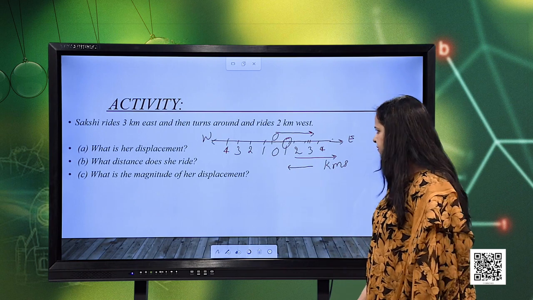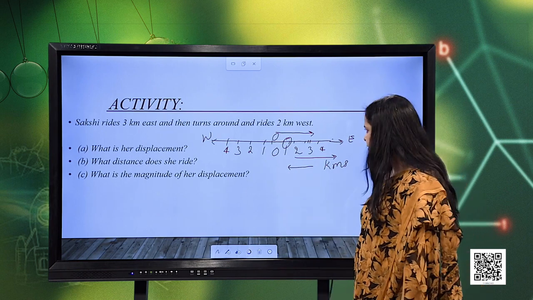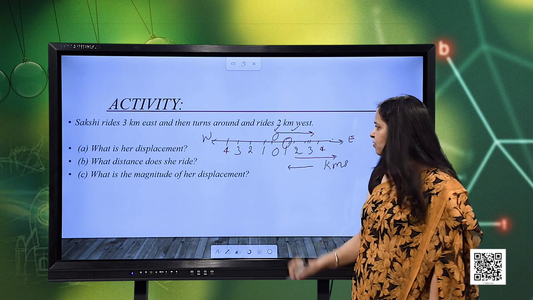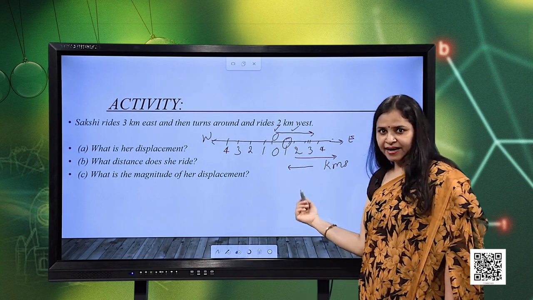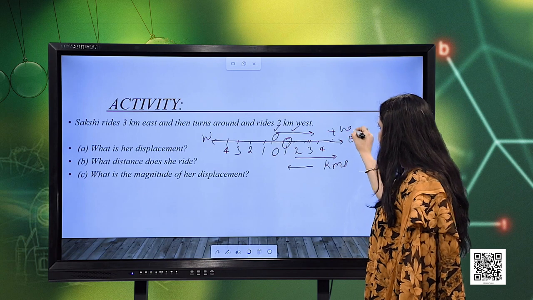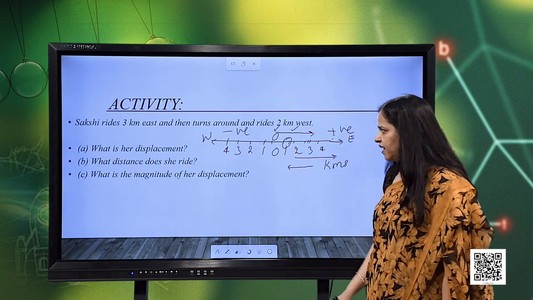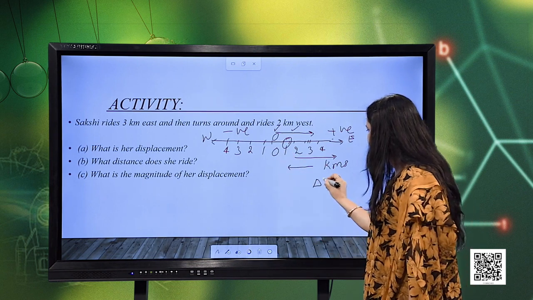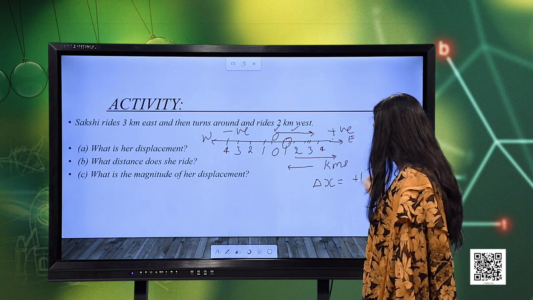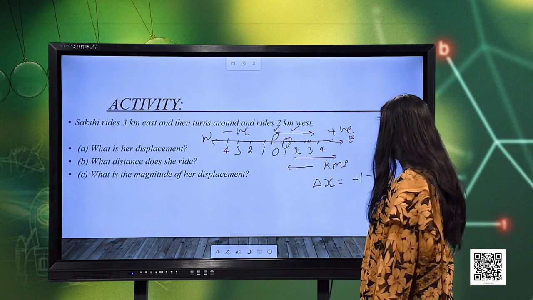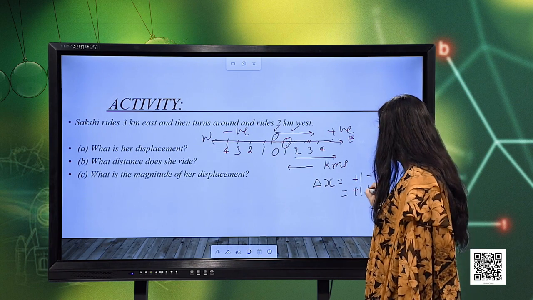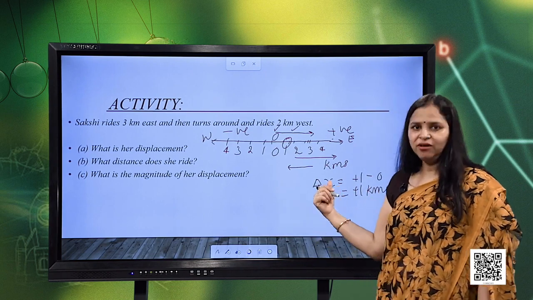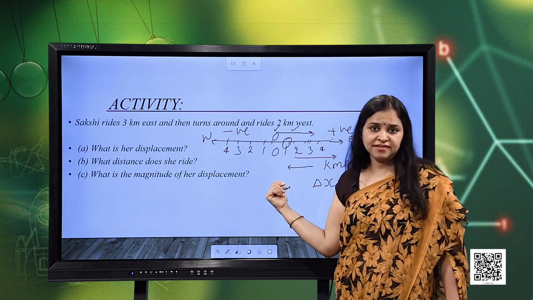So, what will be the displacement? We can all calculate it. The displacement will be final position minus initial position. If we consider the right side, the east side, to be positive, then this side will be negative. Since the final position is also lying on the positive side, the displacement delta x will be plus 1 minus the initial, which was 0. So, it is plus 1 kilometer. Plus 1 represents 1 kilometer due east, because the positive direction represents the east direction.